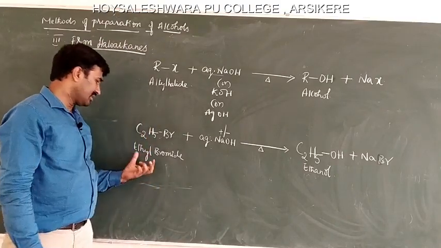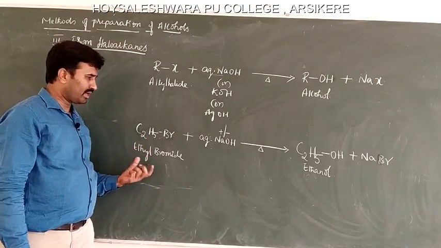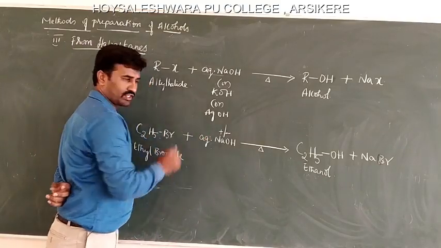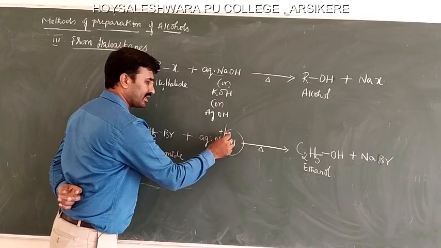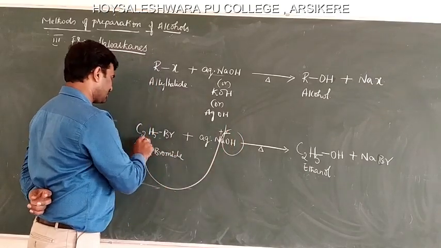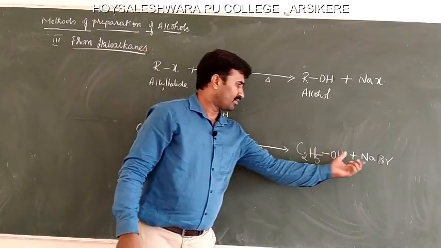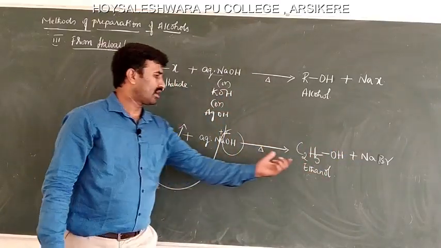The simple example is, as we studied, ethyl bromide. This is aqueous sodium hydroxide. The nucleophile is OH minus. The nucleophile, that is hydroxide, attacks this carbon and bromide leaves out to form sodium bromide, and ethanol is formed.